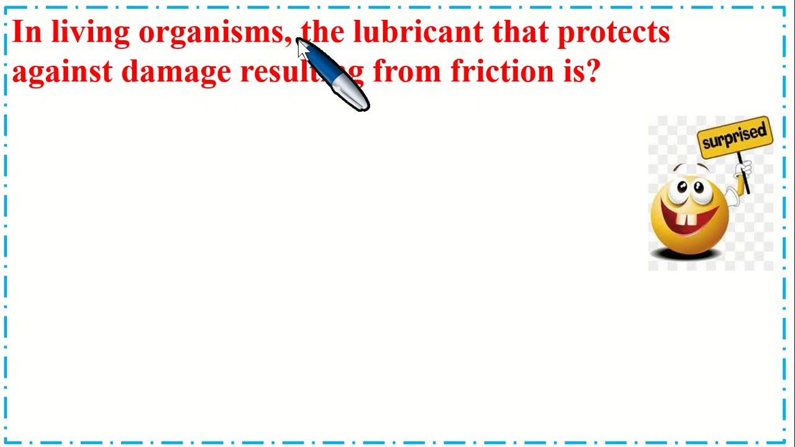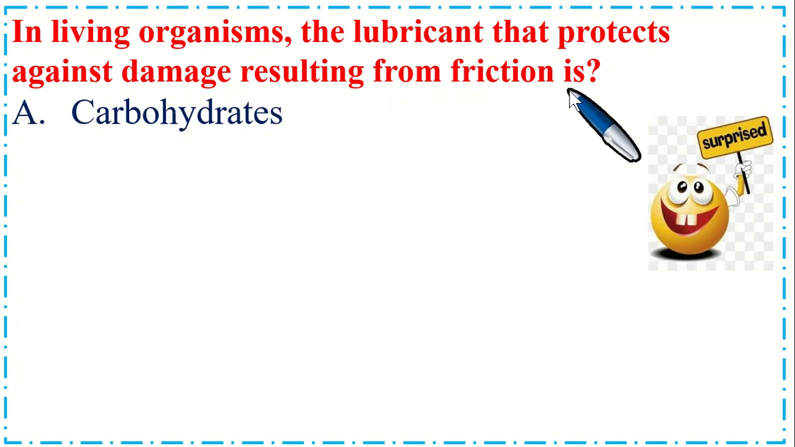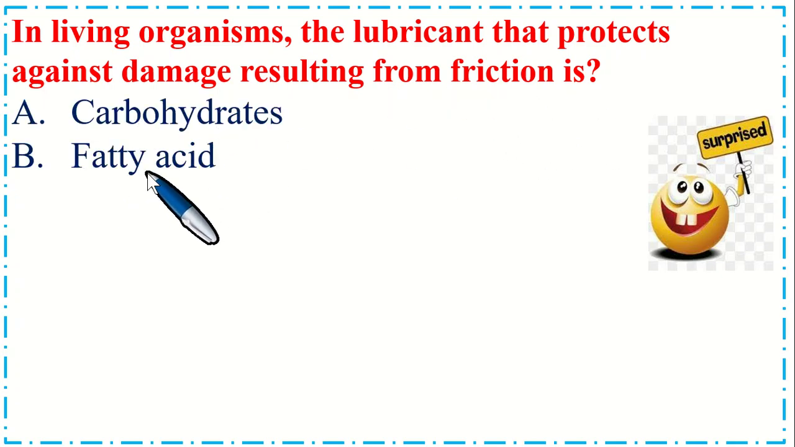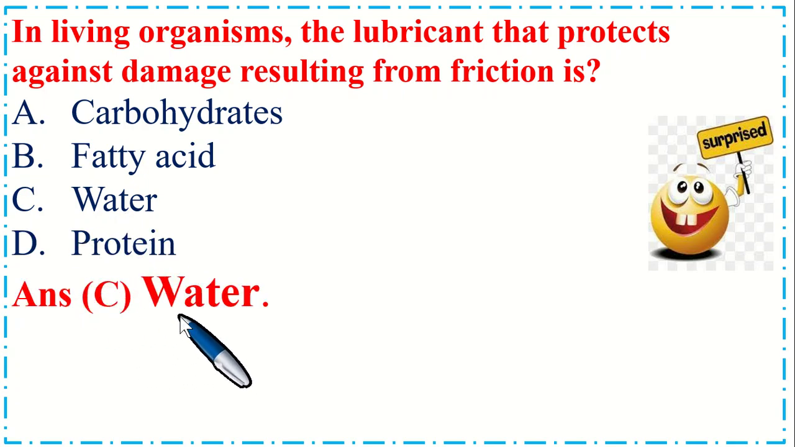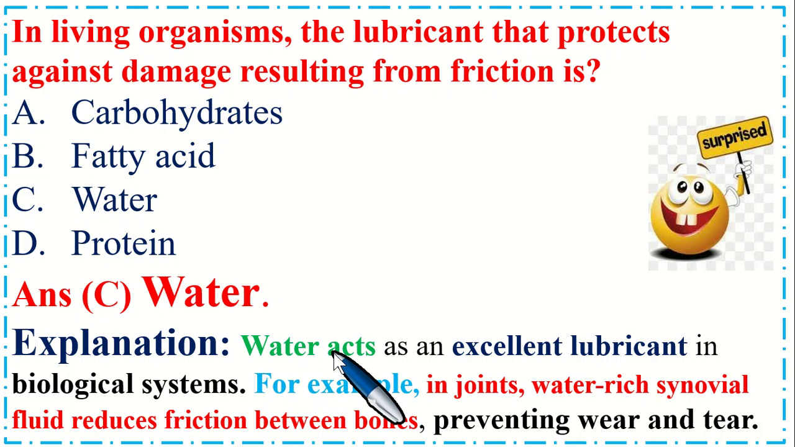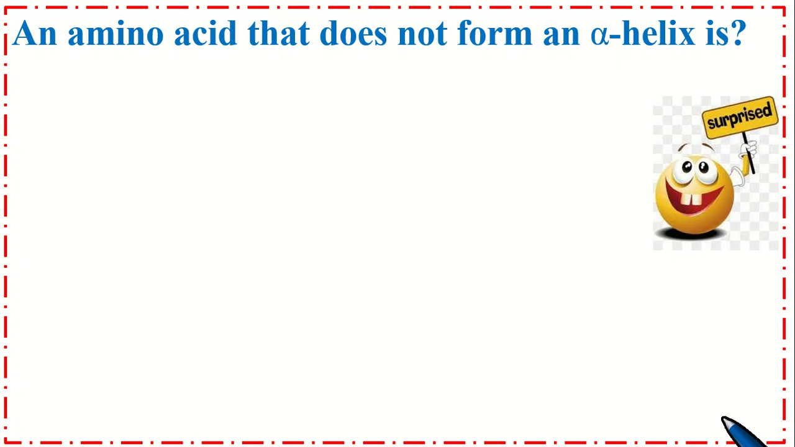In living organisms, the lubricant that protects against damage resulting from friction is option A, carbohydrates, B, fatty acid, C, water, and option D, protein. So the correct option is C, water. The water molecule acts as an excellent lubricant in biological systems. For example, in joints, water-rich synovial fluid reduces friction between bones, preventing wear and tear. Dear students, this is very important MCQs.